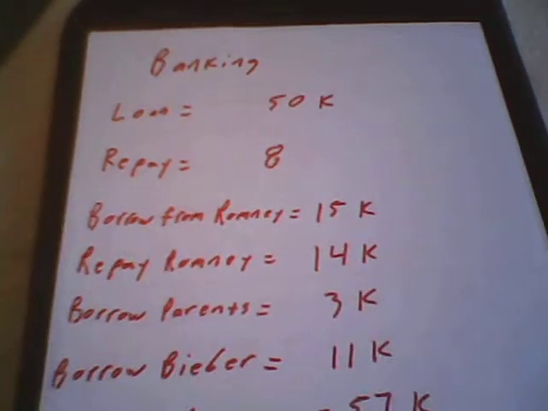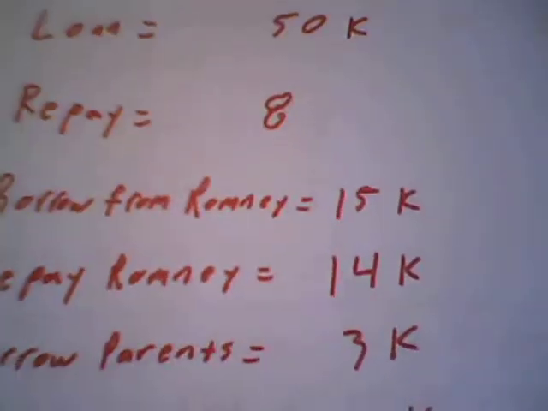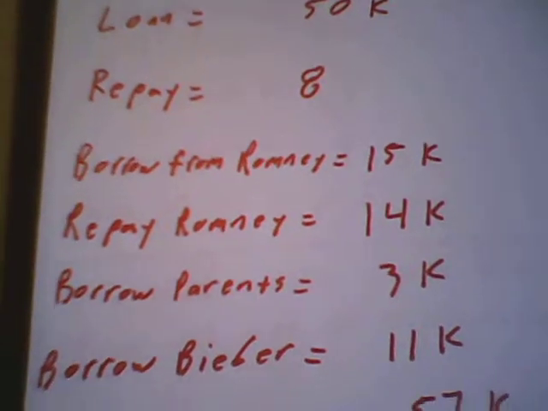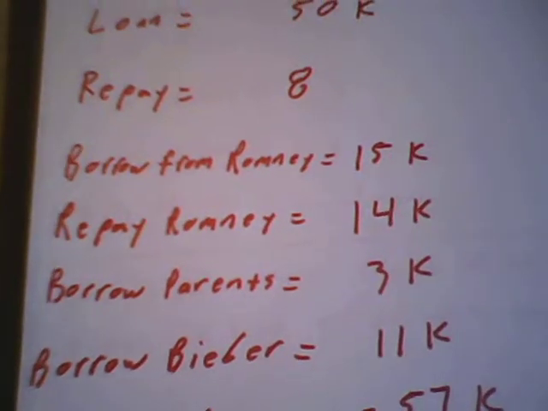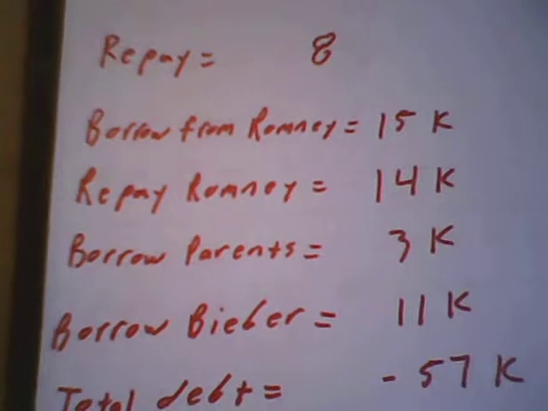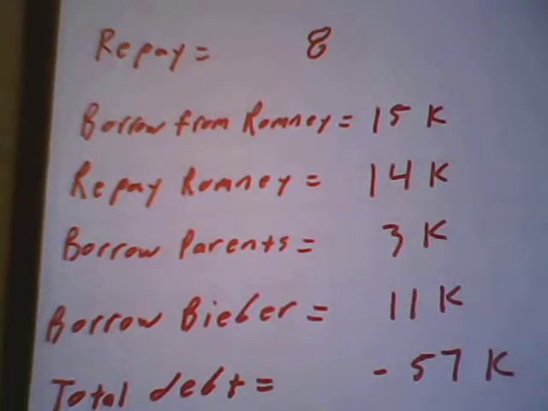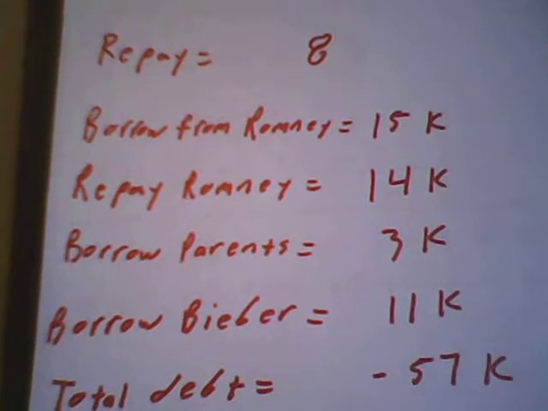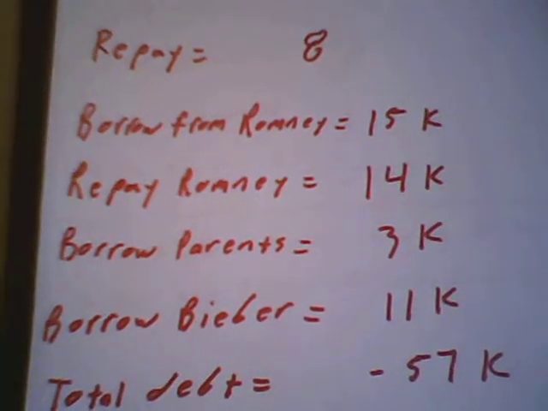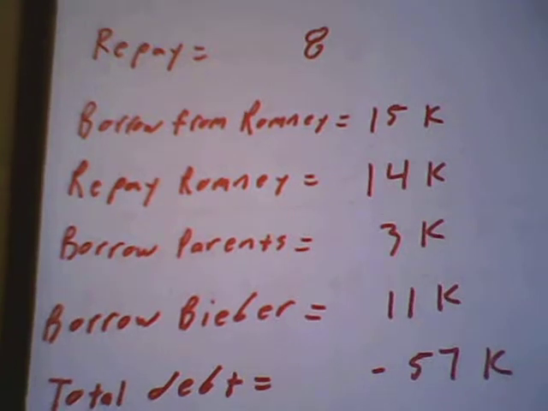Then let's say we decide we want to borrow a little more money. So we borrow money from former presidential candidate Mitt Romney. Mitt Romney's nice enough to loan us $15,000. We turn around and we repay Romney $14,000 so far. So we still owe Mitt Romney $1,000. He'll get his money.